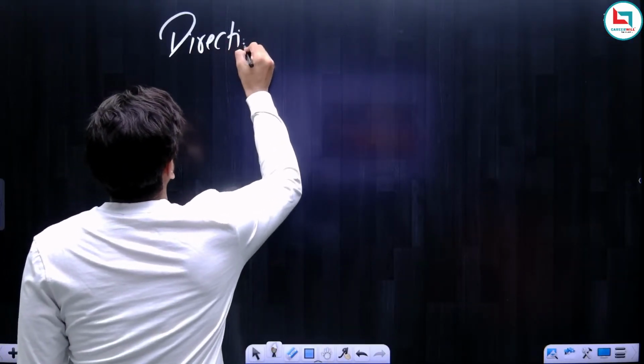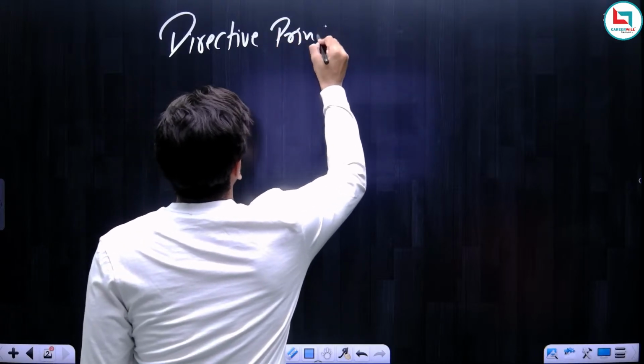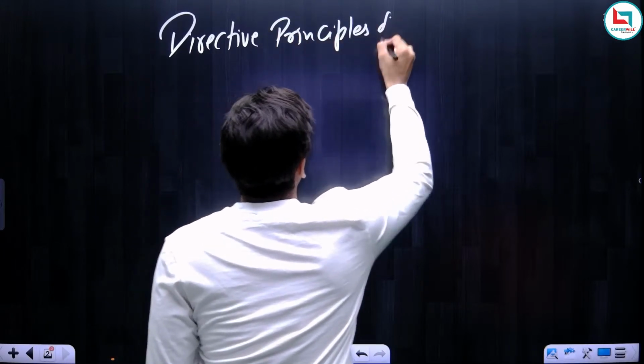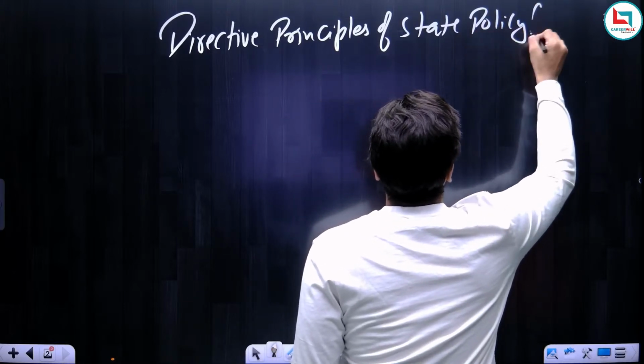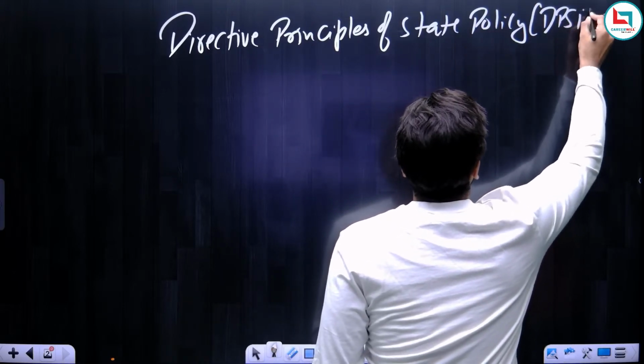Directive Principles of State Policy. This chapter is also called DPSP.